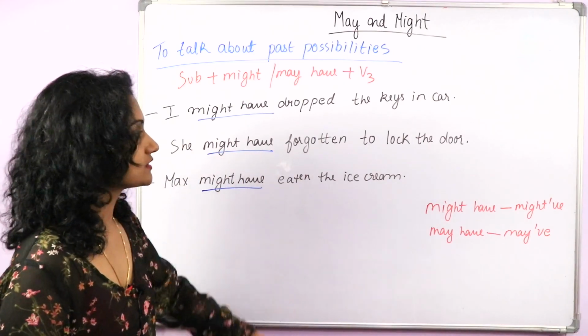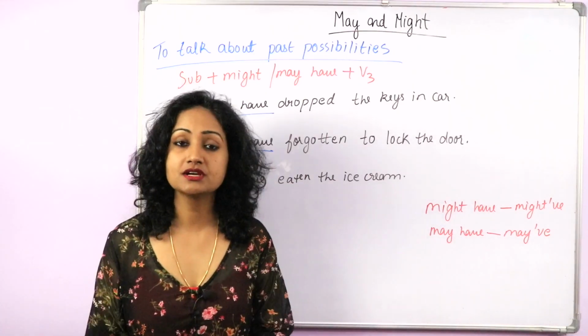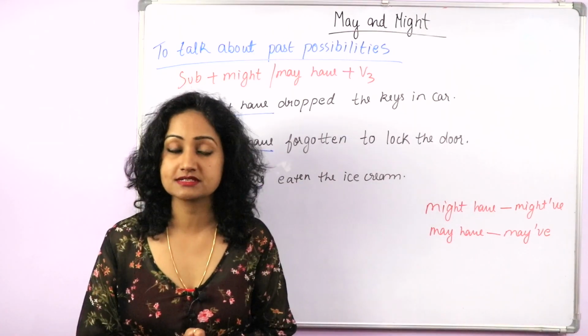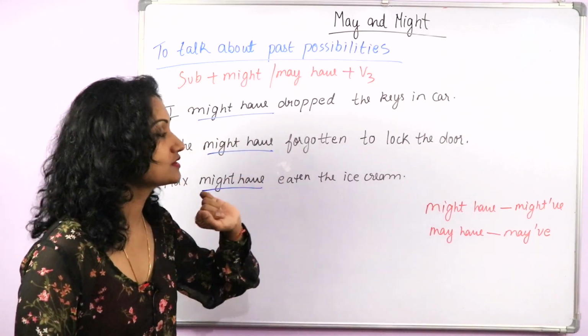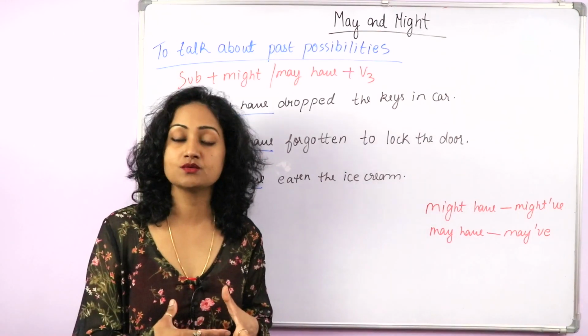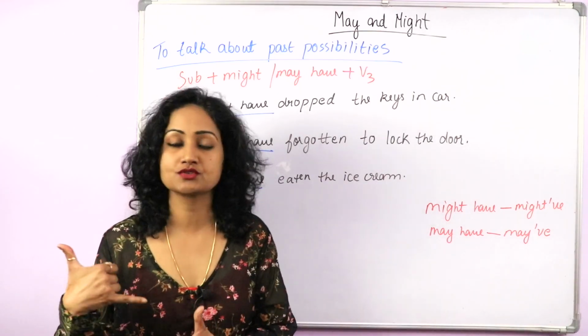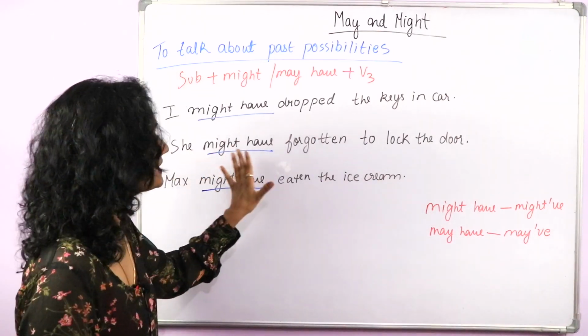She might have forgotten to lock the door. Where is she going? She just reached the office. Yeah, she's going back home because she might have forgotten to lock the door. When she was stepping out of the house, she was on a call and she might have forgotten to lock the door.